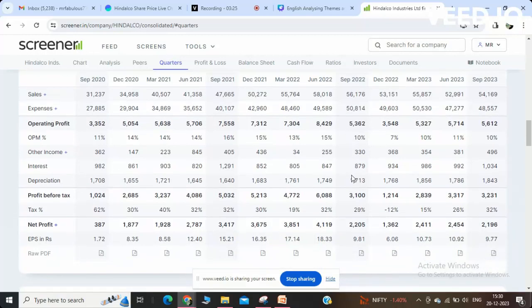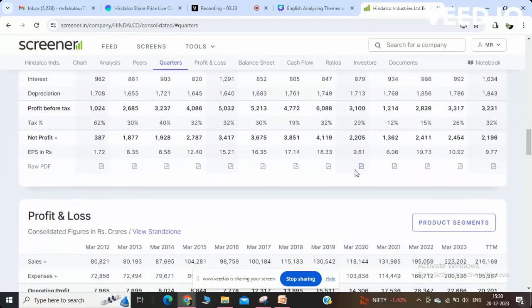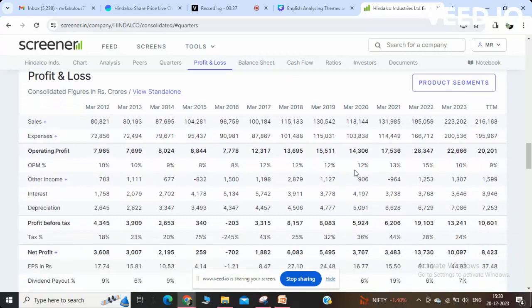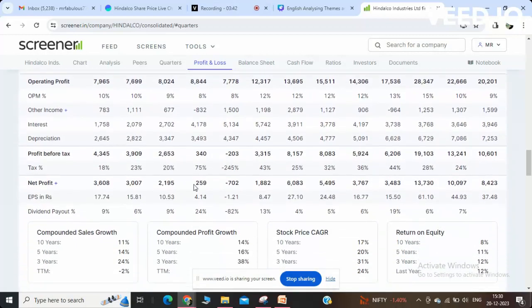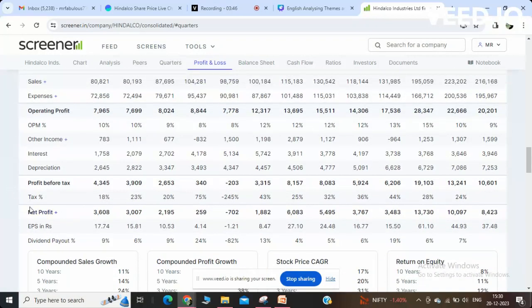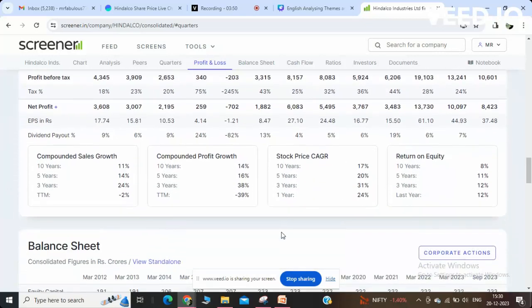So let's come to profit before tax. The profit before tax is the profit before paying tax, so it is called profit before tax. We will come to the profit and loss. So let us come to the profit and loss. Here are the operating profits. Here also the same things are given: the net profit and the rest of the items.